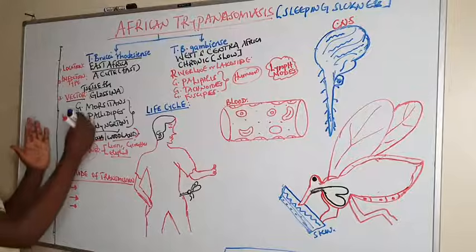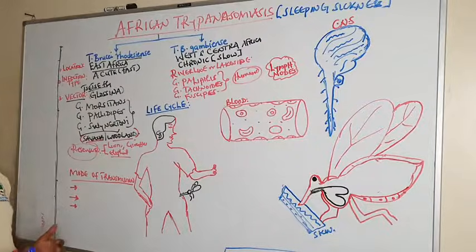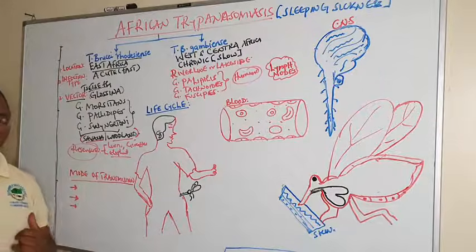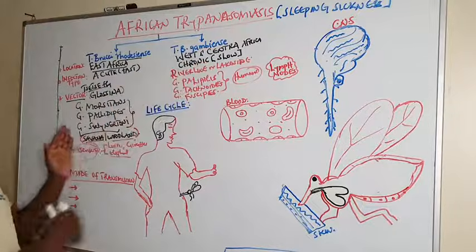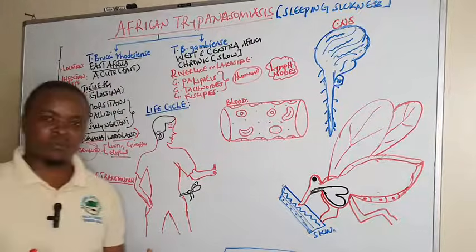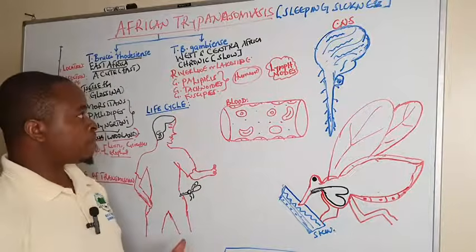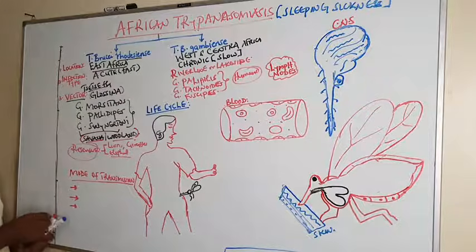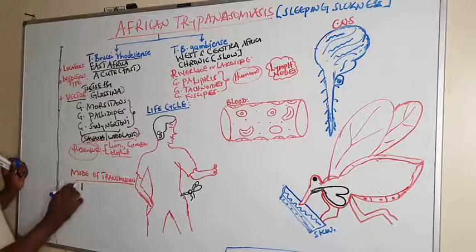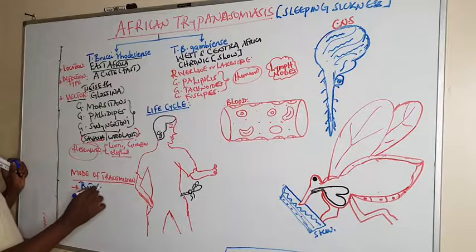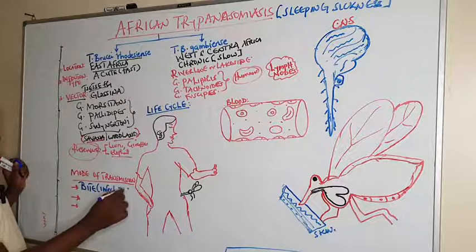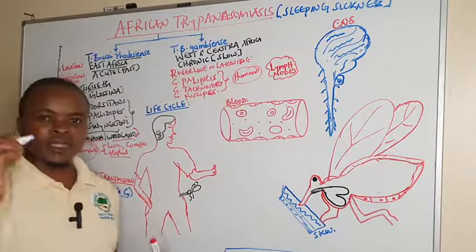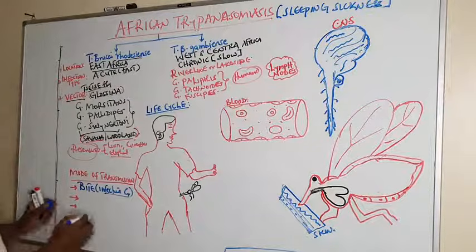After seeing the introductory part and the different types, we have seen the location, the type of infection, whereby this is acute and this is chronic, and the Glossina species responsible for their transmission. So what is the mode of transmission? The first mode of transmission is through the bite from the infective Glossina species. If the Glossina species is infective with metacyclic trypomastigotes, it is able to cause this.